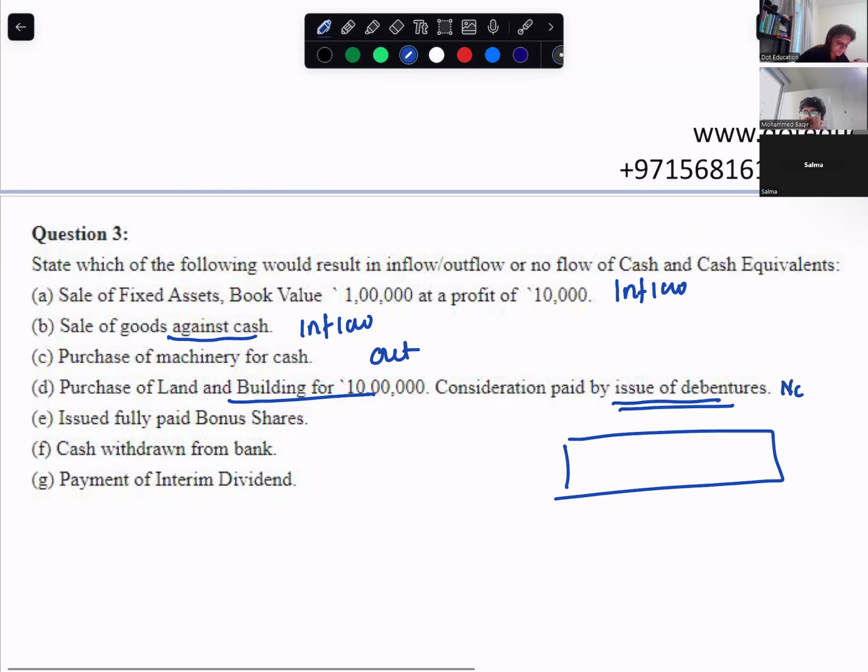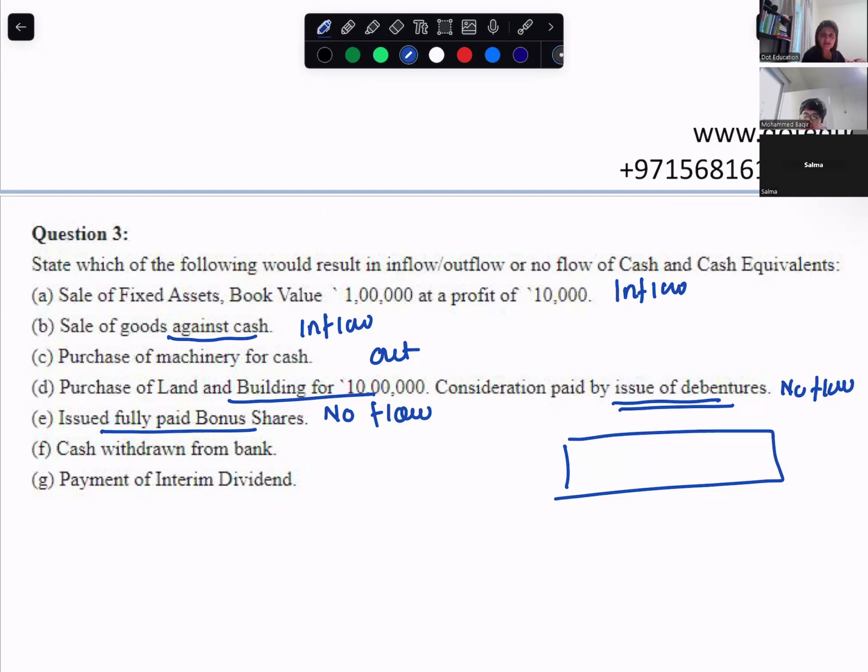Then, issued fully paid bonus shares. So again no flow. You have issued shares to public, normally it is financing activity.